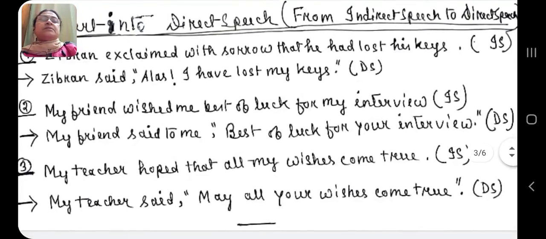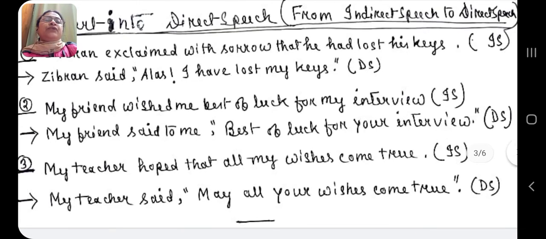Now just see number 2. My friend wished me best of luck for my interview. "Wished me" means it's a wish. So my friend said to me, then comma and inverted comma, "Best of luck for your interview." This is the direct speech, and close the inverted comma, put a full stop. That's the end.